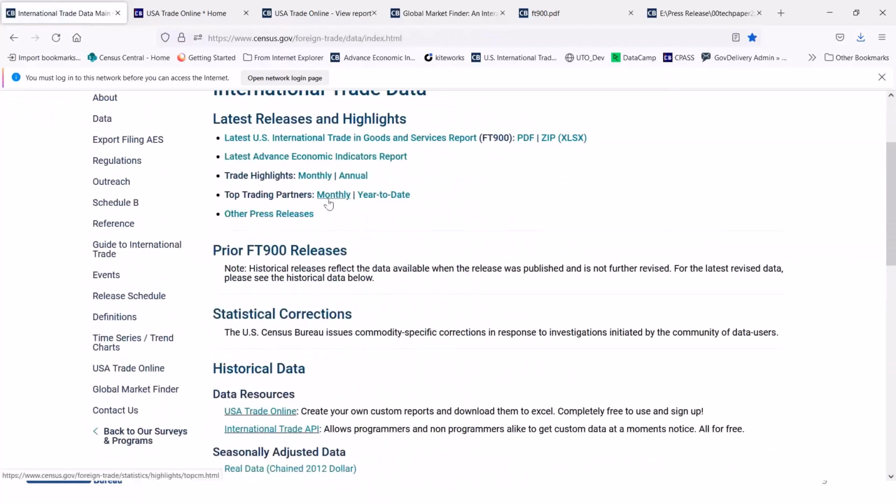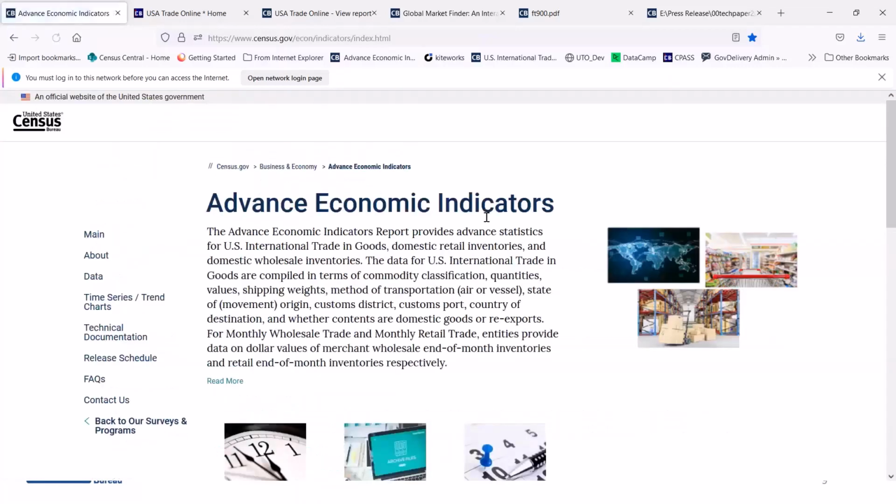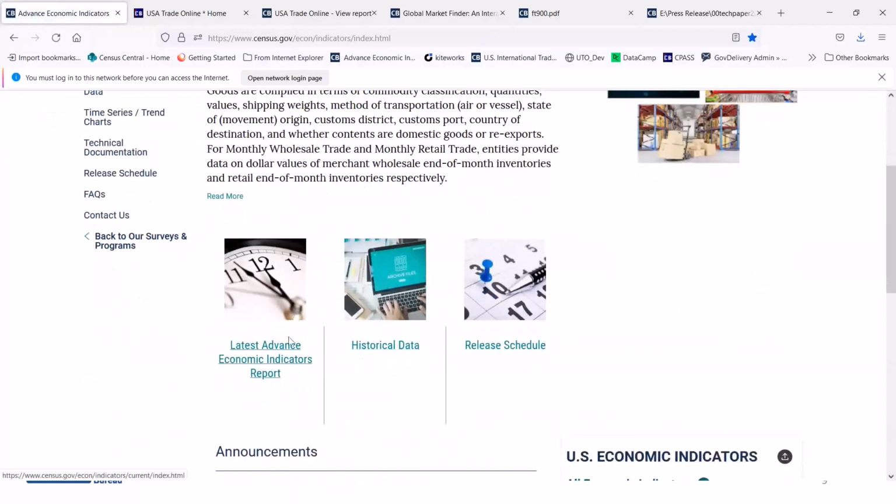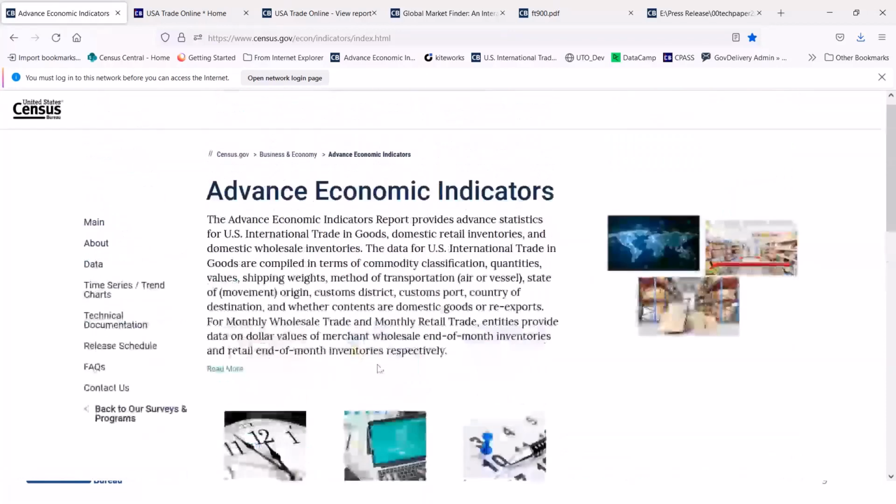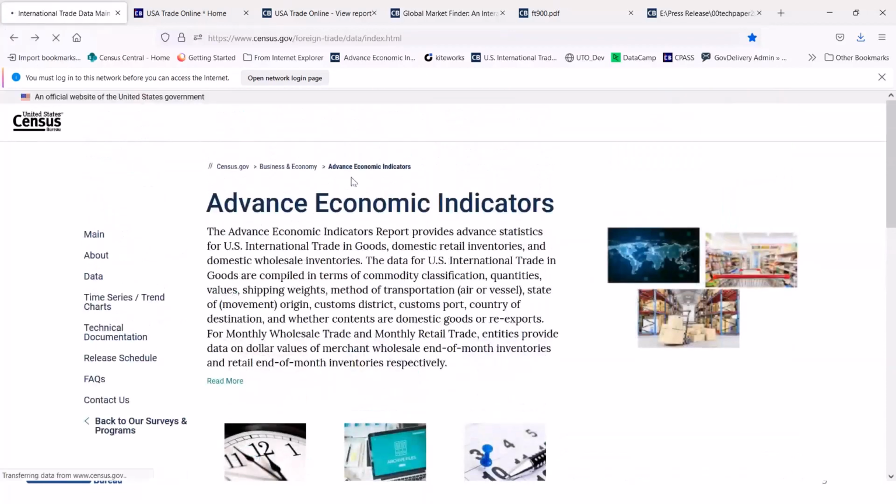I also mentioned the Advanced Economic Indicators Report, which is a monthly report that comes a week prior to our main release, and it's available here, second in line. And we have the current month and the historical data in those sections.